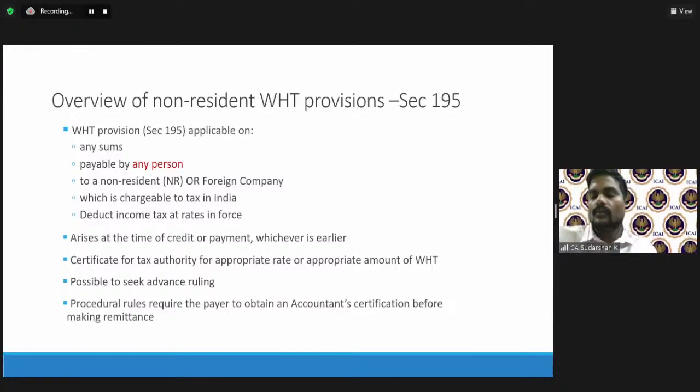So what is the rate? If you go to 115A, the rate is, if it is royalty or FTS, 10%; if it is interest or dividend, it is 20%. So that is why we have to be very careful when there is a payment between non-resident and non-resident, and it pertains to any business or profession utilized or for earning a source of income in India. They have to do additional compliances, getting a TAN number and filing the taxes. I hope this answers your question.